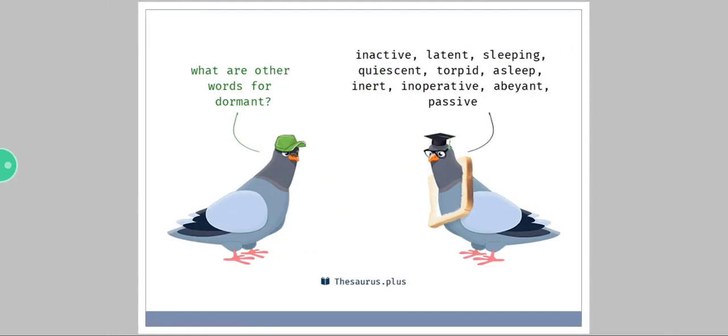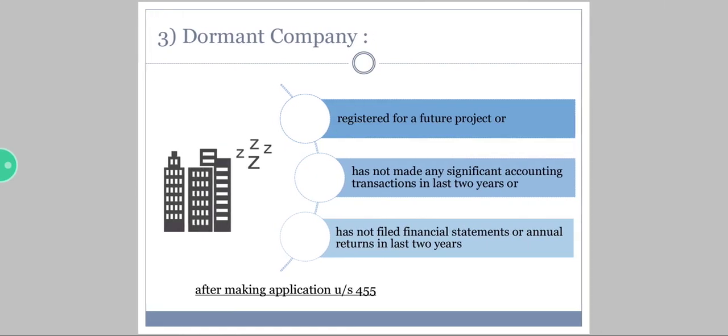Now see, what are the other words for dormant? Why am I focusing on the word dormant? See, the other words for dormant are inactive or sleeping. Now there is a company, dormant company. See, a dormant company is registered for a future project. Okay, the company is formed already, but the company is supposed to work in future.